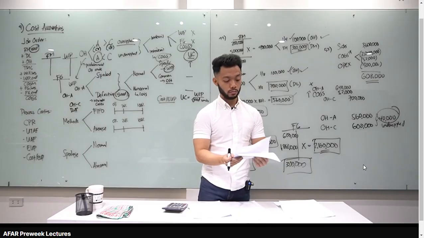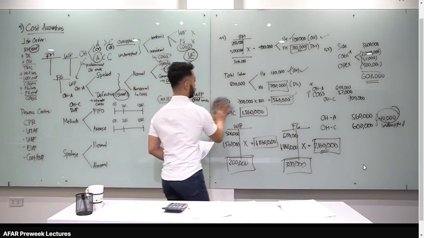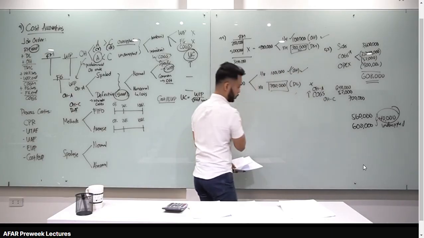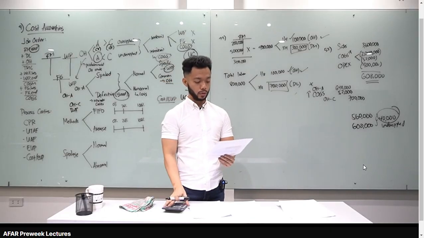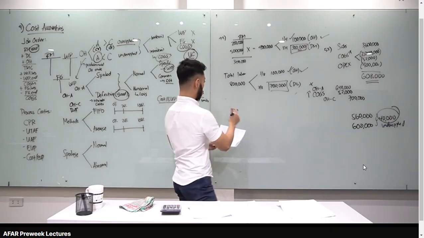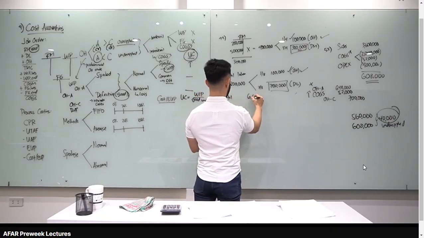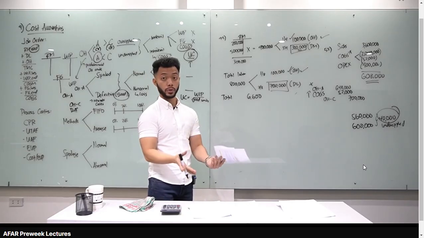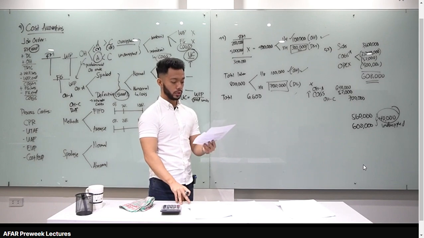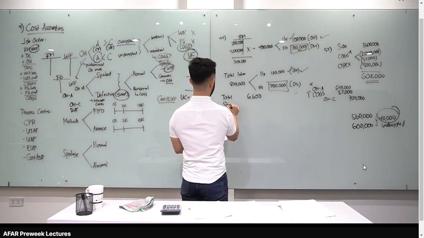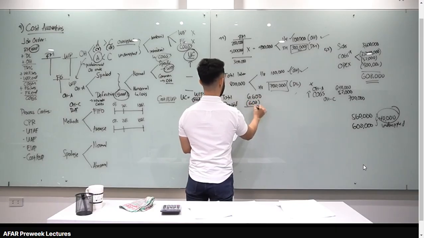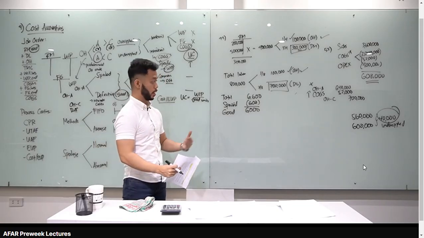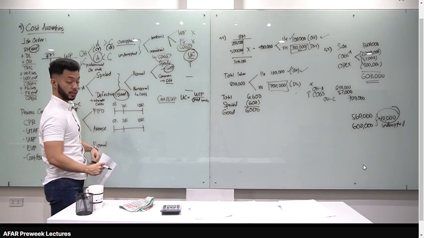For 53, meron tayong spoilage. Okay, spoilage. Dito natin solve. Okay, company excess job number 15 for the manufacture of 6,600 coats. So yung total units natin, 6,600, tama? Was completed during August. Meron tayong materials, labor, and overhead. Ito yung unit cost. So 3,000 per unit, yun yung cost. Final inspection, disclosed 600 spoiled coats. So yung spoilage natin, 600. Therefore, yung good units natin is only 6,000. Does that make sense? Kasi sabi ko, pag spoiled, hindi na yan good units. Okay? Pag rework siya, or pag defective, magiging good units ulit yan. Tama?